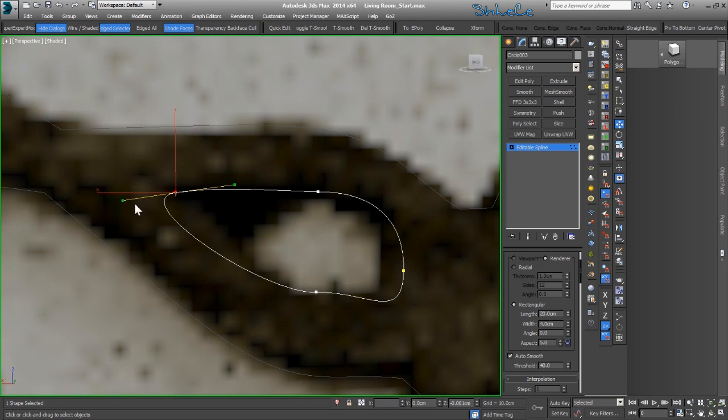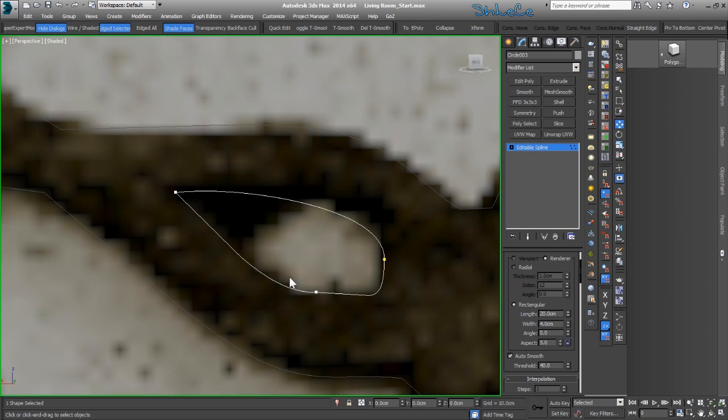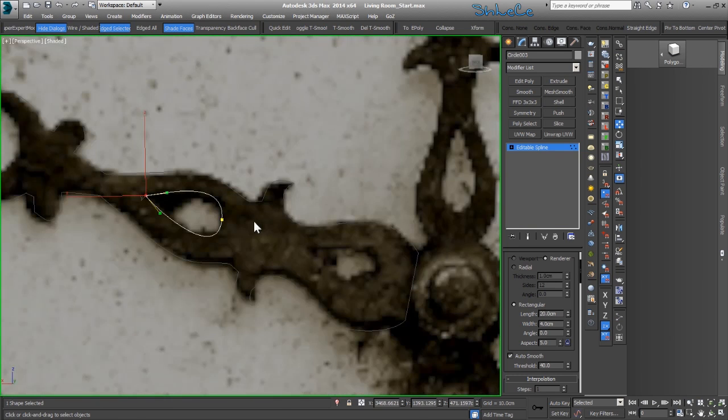You can hold down the Shift key to break the tangents. Let's delete that one, and I'm also going to delete this one. Okay, so this should be fine.